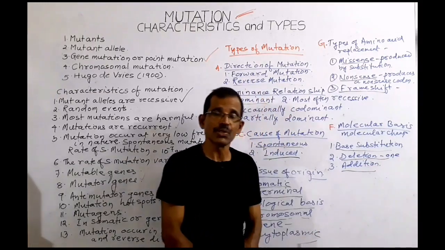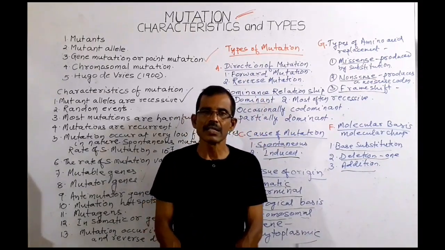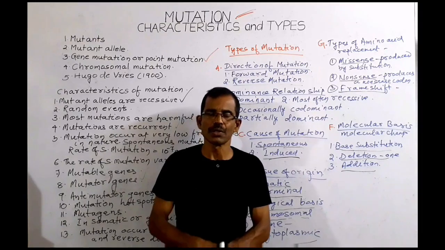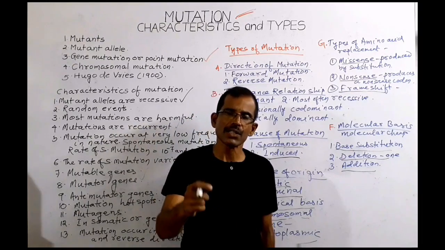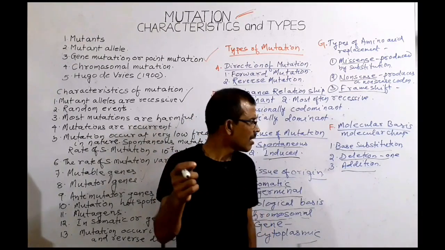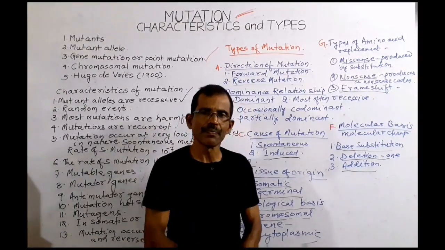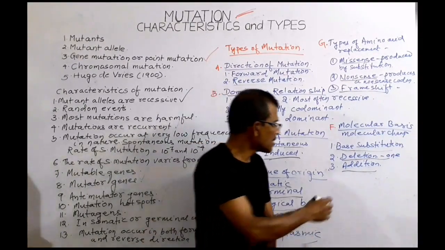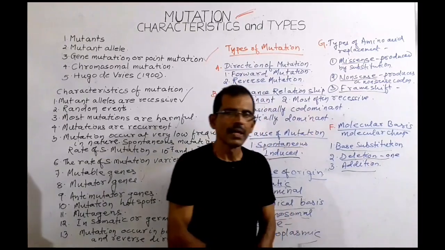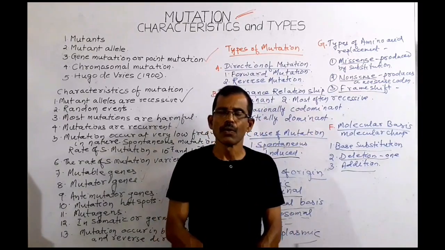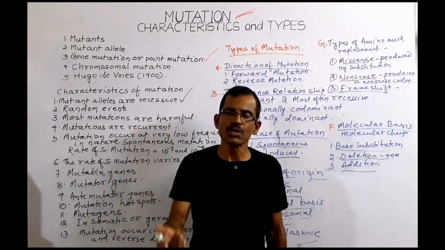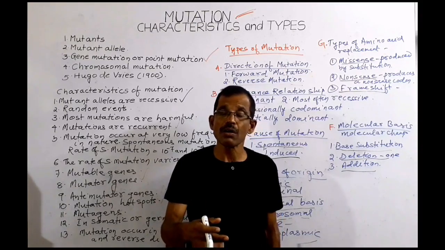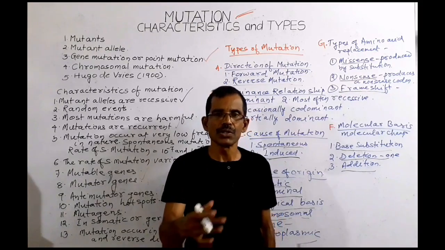What is base substitution? In case of base substitution mutation, a specific base is substituted by another nitrogenous base. What is deletion mutation? In deletion mutation, one or more nitrogenous bases are lost or deleted from a gene.